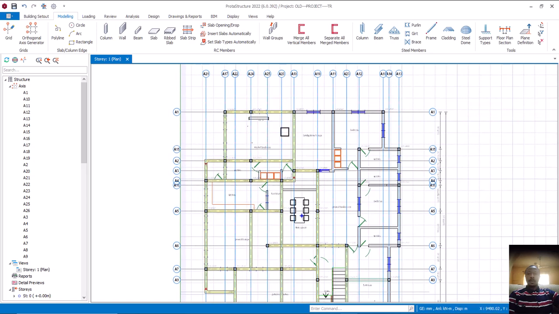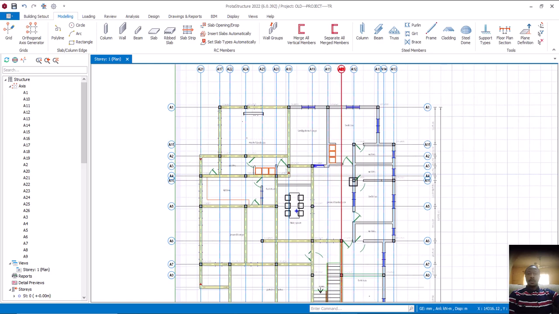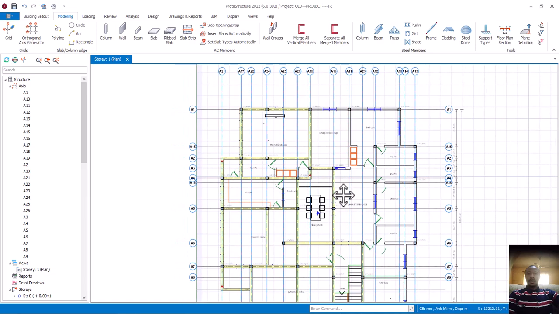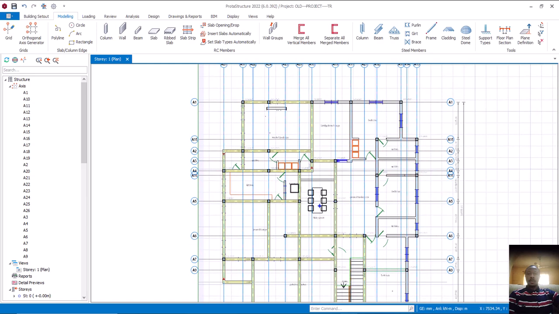All right, so I have explained this one like this. You'll be wondering, what about this other aspect? What about this particular place? Yes, I can decide to put my column, since I'm going to be generating it. I'll decide to put my beam and connect them. But in connecting them, for me to connect them, I'm going to be making some adjustments. But first of all, let's concentrate on this aspect. Are you hearing me? Let's concentrate on this aspect first.